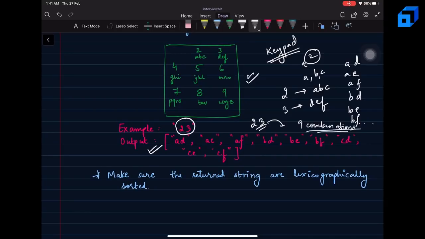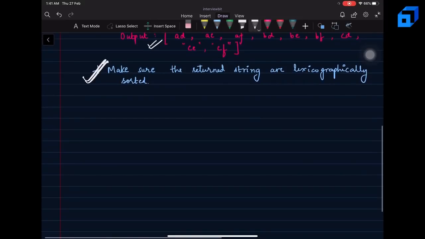Right. So I hope the question is clear to you. And also there's another constraint with the question, that you need to return all the strings, all the combinations basically, in a lexicographically sorted manner. Now, let's see how we will solve this problem.